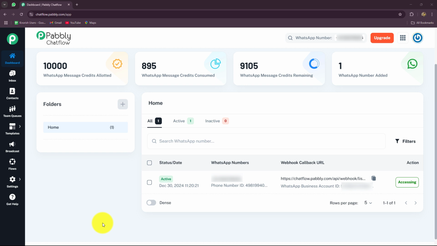Now, doing it manually is definitely going to take a lot of time as well as efforts, and also some of the responses, some of the feedbacks could be missed with that. Therefore, I have decided to create a WhatsApp chatbot with the help of Pabbly Chatflow, which is going to enable me to automate this entire process.